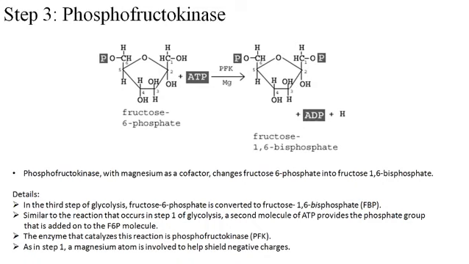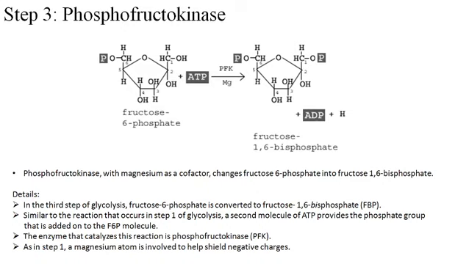Now comes the third step of glycolysis, which is done by phosphofructokinase, which is the crucial enzyme of glycolysis. It is also a regulatory enzyme that changes fructose 6-phosphate to fructose 1,6-bisphosphate. This is the second step of glycolysis where energy is required. Now in this reaction again ATP acts as a donor, which donates one of its phosphate atoms to fructose 6-phosphate, which is acting as a substrate molecule.